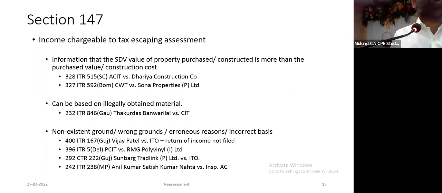Cases where you have filed a return of income, but they still reopen on the ground that you have so many transactions, but you have not filed a return of income. Therefore, I have reason to believe income has escaped assessment. The entire basis or foundation to reopen is the fact that you have not filed return of income. But if you have filed it, the entire basis goes, reassessments cannot be made on such incorrect facts. So these are some of the arguments which are there.